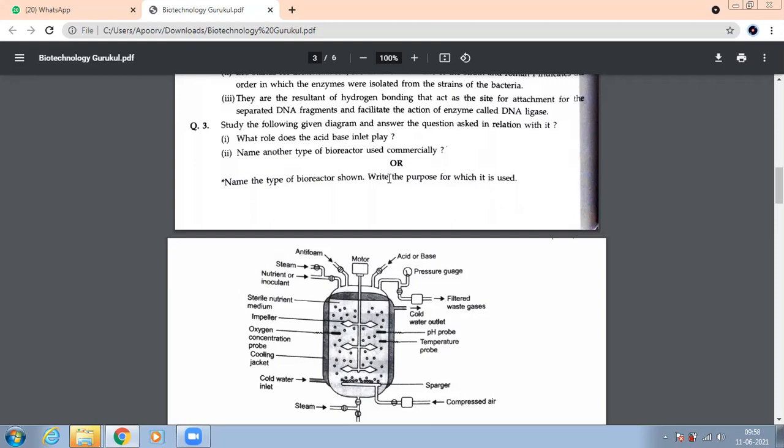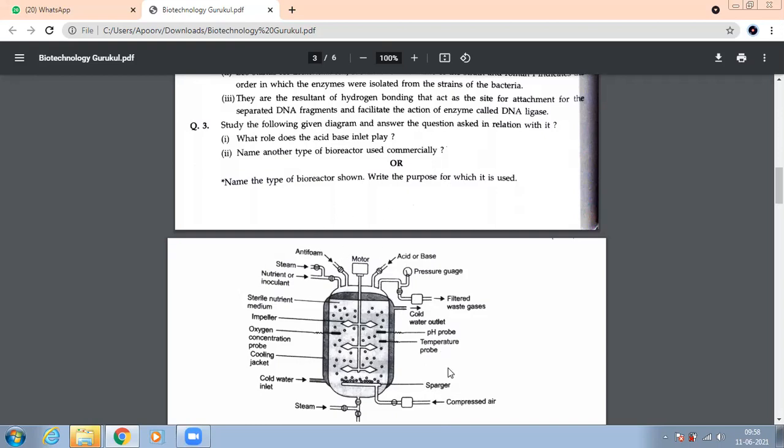Name another type of bioreactor used commercially. This is the sparged one. See, you have a sparger over here, so this is the sparge type. There was one more type I did with you. Two types we did. Which was the second type they are asking you? Stirring type. Forgot? We had a stirring type also.